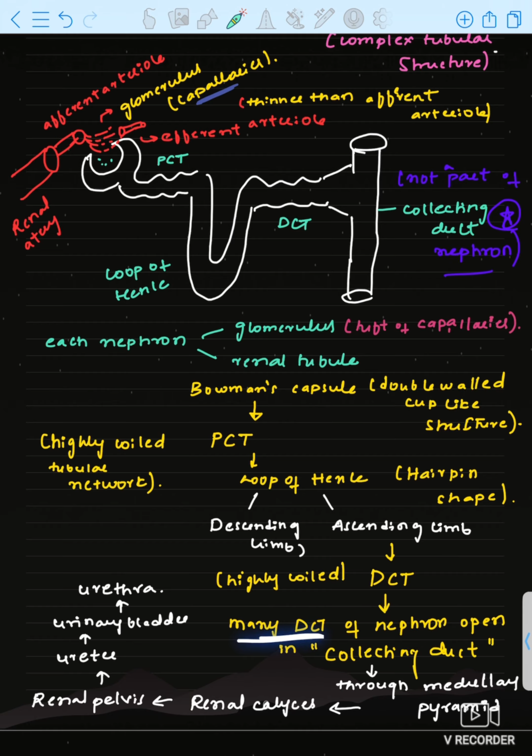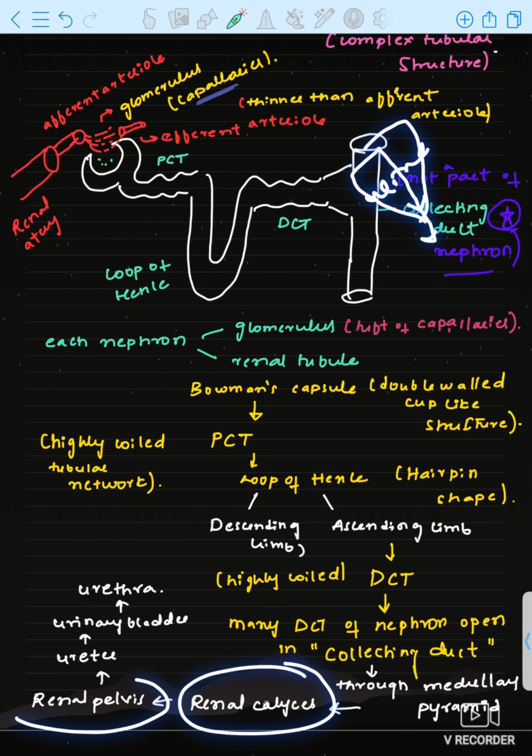Now many DCTs of different nephrons will open into the collecting duct. Through the collecting duct, this urine will be poured into the medullary pyramid. Through the medullary pyramid, what happens? It will be poured into the renal calyces, renal pelvis, ureter, urinary bladder, and urethra.